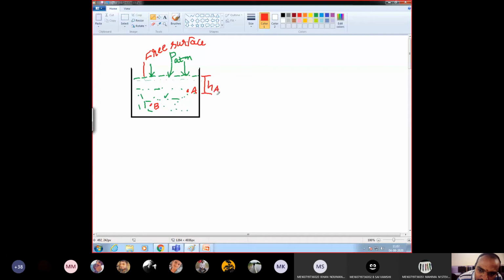Is it visible to all of you? Similarly, the height of the point B from the free surface of the liquid is HB. In order to measure the pressure at A, or the pressure at B, P at B is equal to, there is one relation. It is equal to the specific weight times the height. Specific weight times the height gives the pressure at a point, where small w is the specific weight of the water. What is the specific weight of the water?